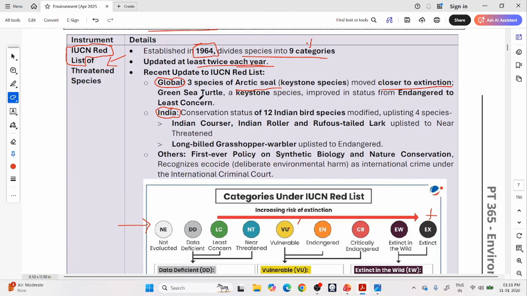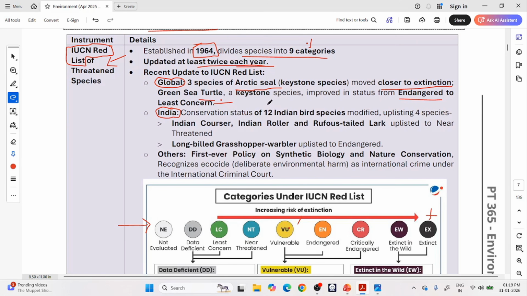Then green sea turtle. Now conservation is successful. So from endangered it was moved to least concern. Now the number of green sea turtles is good enough, so now we are downgrading its IUCN status. That means now it is least concern. It is okay, now the numbers have improved.